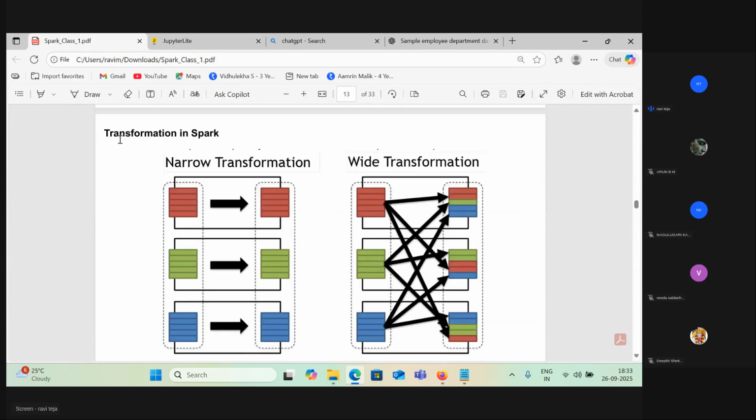And for your information, in Spark, this is a narrow transformation, so the same partition will work with the same partition. But in a wide transformation, the data needs to shuffle. This is the partition that Veda got, but she wanted to calculate the number of A's. Then what does she need to do? She needs to go and pick some A's. This green color is from this partition, blue is from that partition. Now she needs to pick the values from partition 2 and partition 3 and make a single partition, and now she will do the calculation on top of this. Similarly, the other two persons will do the same. That's what this represents: wide transformations and narrow transformations.